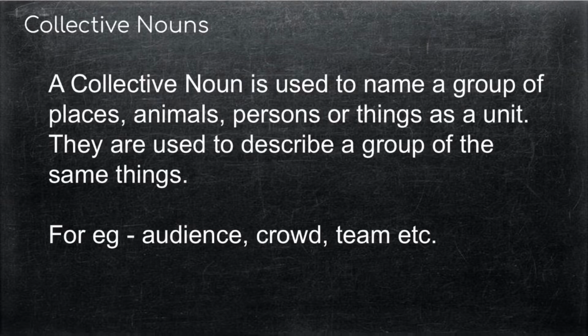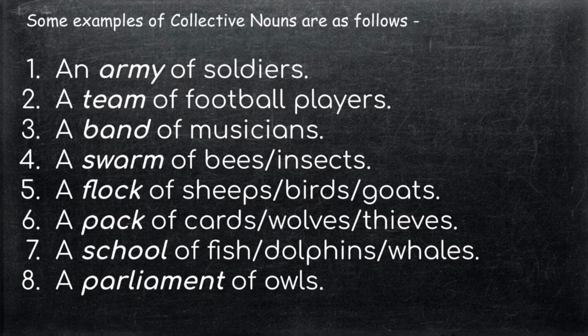Now let us look at a few examples of the collective nouns. An army of soldiers, a team of football players, a band of musicians, a swarm of bees or insects, a flock of sheep or birds or goats, a pack of cards, wolves, thieves, a school of fish, dolphins, whales, a parliament of owls, etc. So, all these words, that is army, team, band, swarm, flock, pack, school, parliament, are the different collective nouns that we use in our day to day lives.